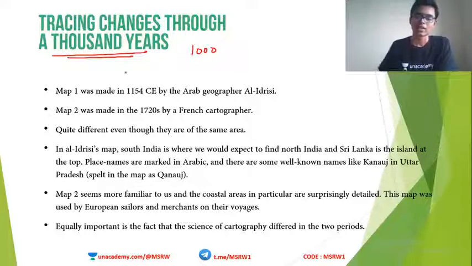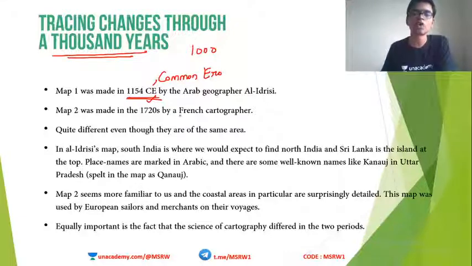Now let's look at a couple of maps before we begin. One map was made in 1154 CE. CE stands for Common Era, I hope you know this. This map was prepared by an Arab geographer called Al-Idrisi. I will show you the map. And there will be another map, made in 1720 by a French cartographer. So who is a cartographer? A cartographer is any person who is associated with the making of maps.